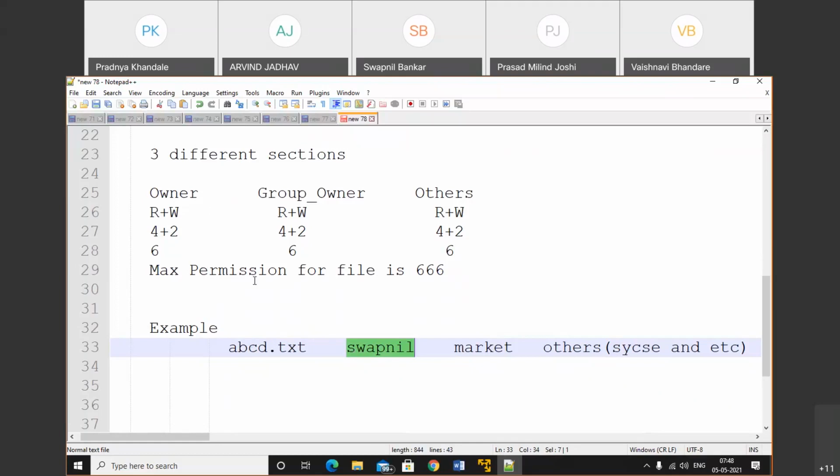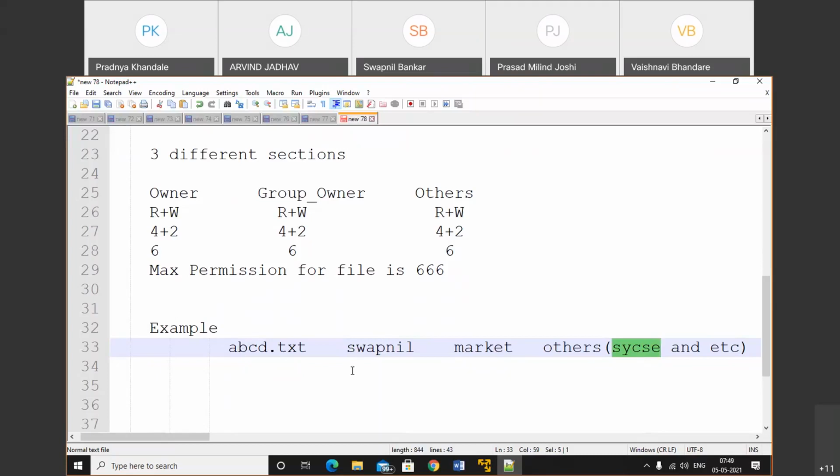We can modify that permission, no issue. Second one is market. Market is the group, so some other users are using this group. That means those users are also able to access abcd.txt. When we talk about the owner and group owner, the rest of all members will be considered as other. So in our case, SYCSC is the other user. That user will be able to access your file.